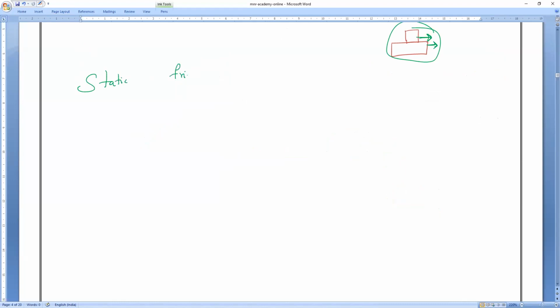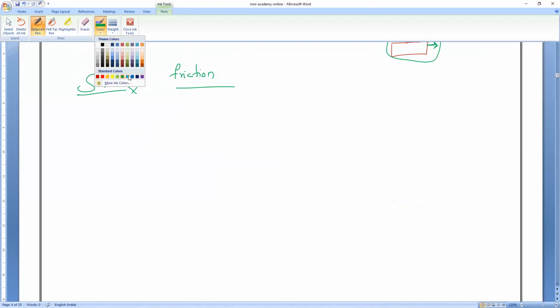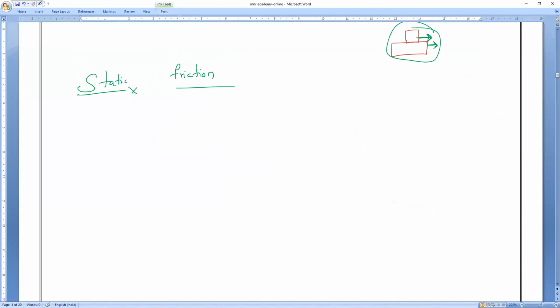Static friction. Okay, so listen very carefully. What do you mean by static friction? Can anybody remember from the 8th class? Any one of you, at least try to answer. At least, can you guess when we can say static friction? When the object is in what?